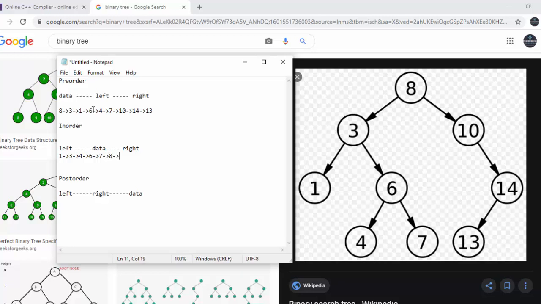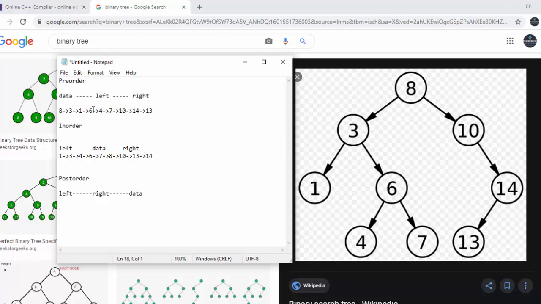So after this 8 will call right. So for 10, 10 will call left. Left is null, so that means left is processed. 10 will process itself. After that 10 will call right. So 14, 14 will call left. 13 will process itself. After that left is processed, it will process the root, that is 14, and in this way our complete tree is traversed.